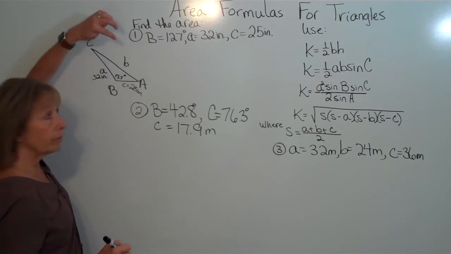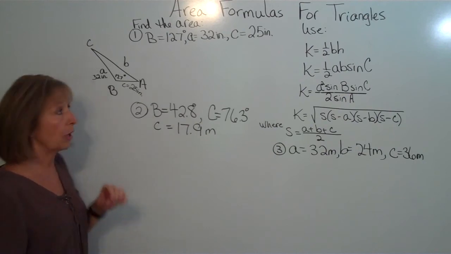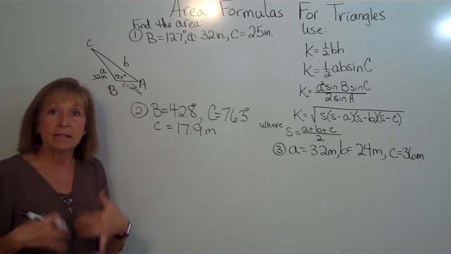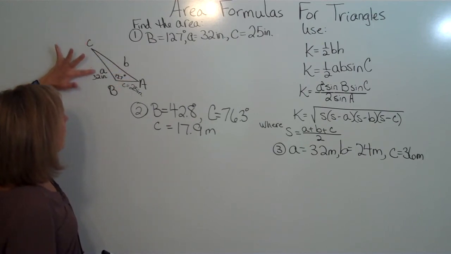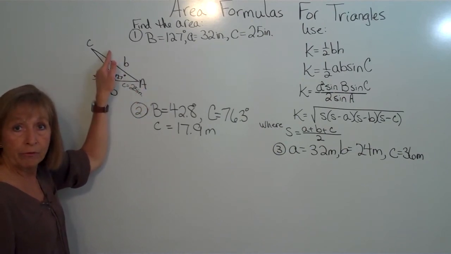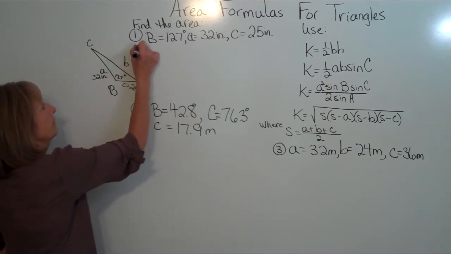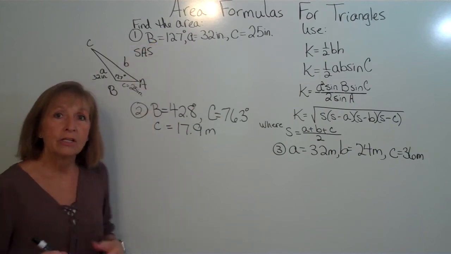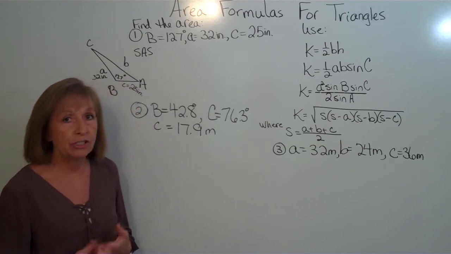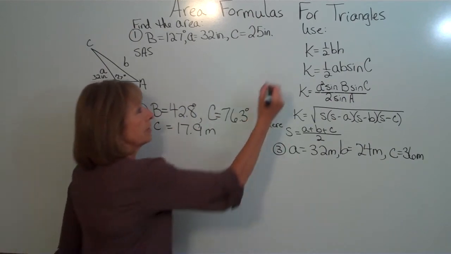So now when I go around from information I don't know towards the cluster of the information that I do know, I say the entity of the triangle it is by what it is that has the measurement on it. So coming around, I know a side, I know an angle, and I know a side before I get where I don't know information again. So this is side, angle, side. So remember with side, angle, side, you get a triangle. So I can go ahead and just determine which of these formulas I should use. And for side, angle, side,